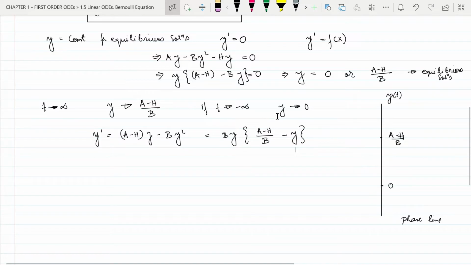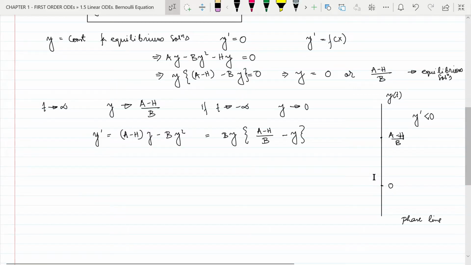So this term inside curly brackets will be negative. Y will be positive because it is situated above 0. For this portion, the values of y will be positive. So this y is positive, this term is negative. So this entire term is negative now. So the sign of y dash is negative. So for this upper portion, y dash is less than 0.